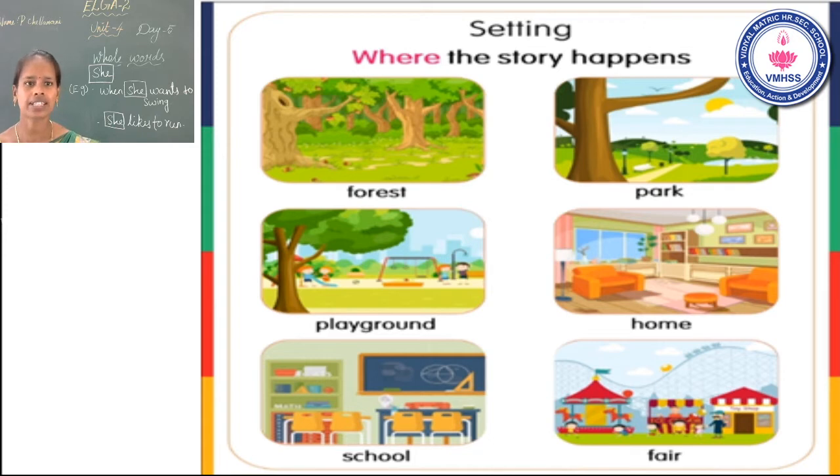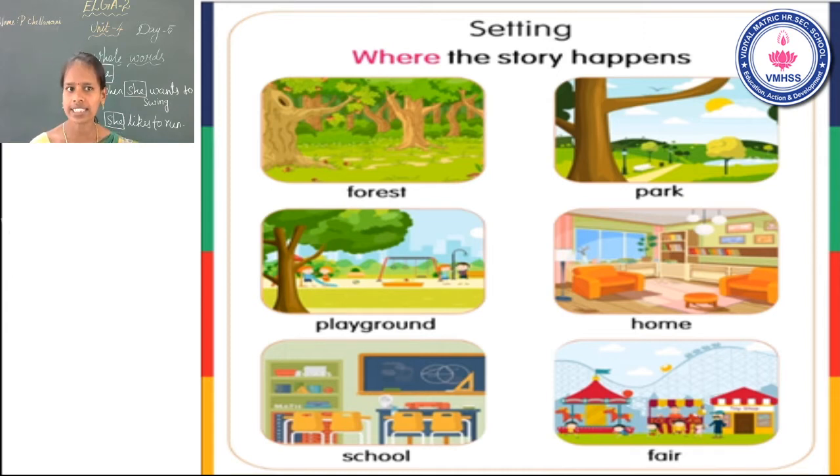See some examples: forest, park, playground, home, school, fair and so on. These are settings. Is that clear?